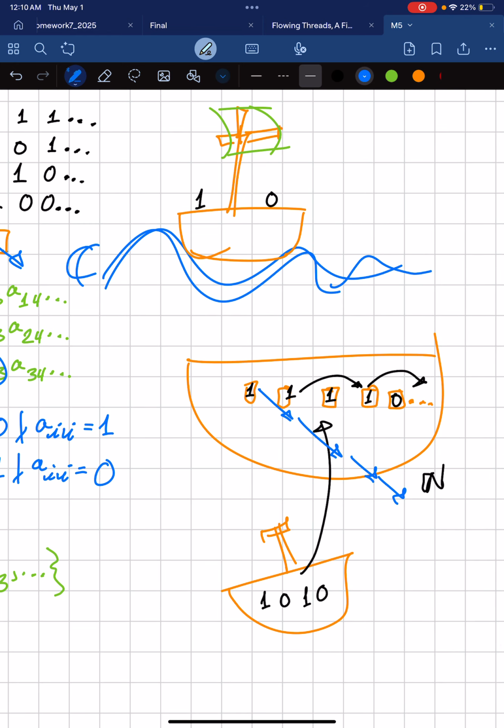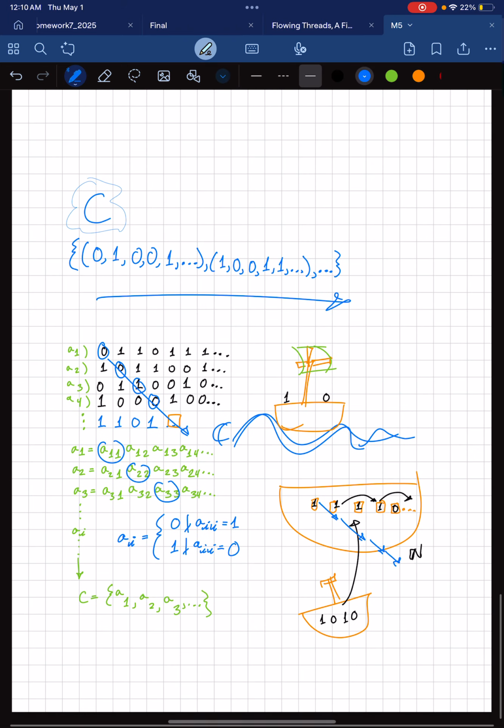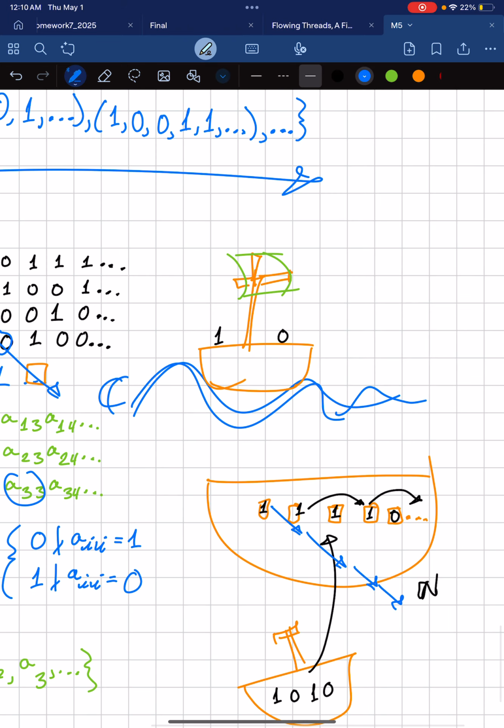But we proved that the C was uncountably infinite. Okay. That was bad. That was a bad pun. This went on for too long.